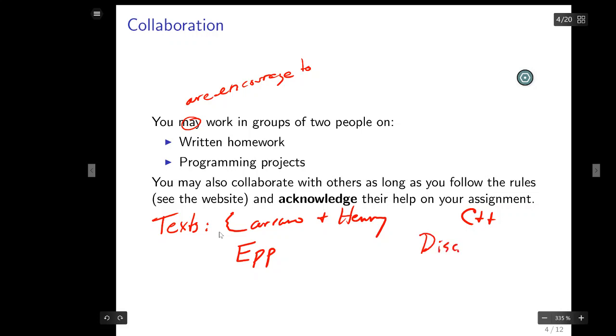Now, I have to tell you, if you don't have these books, it's not like we're going to ask on an assignment to solve problem 17.3 from EP page 228. We're never going to do that. So if you don't have the books, you could get by without them, because there are lots and lots of online resources for data structures in C++ and for discrete math. These books happen to be reasonable books. They're okay. But if you have a better book, or if you just want to use online resources, that's fine with me.